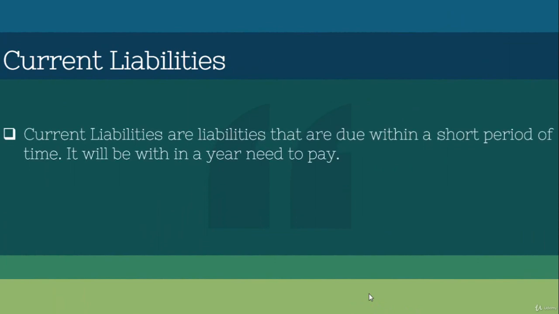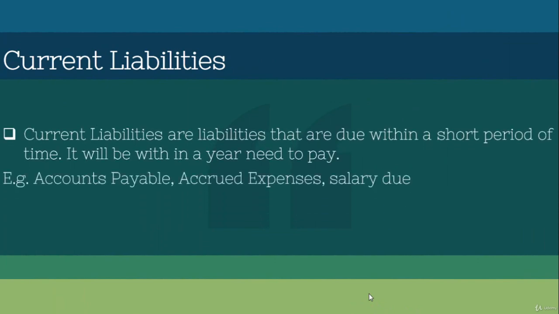Current liabilities means we need to settle within 1 year. So current liabilities are liabilities that are due within a short period of time, within 1 year.